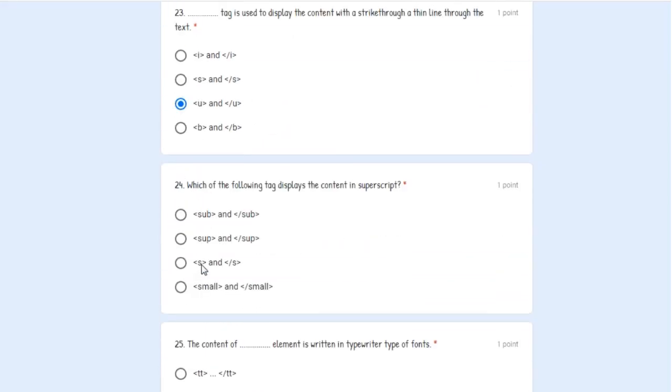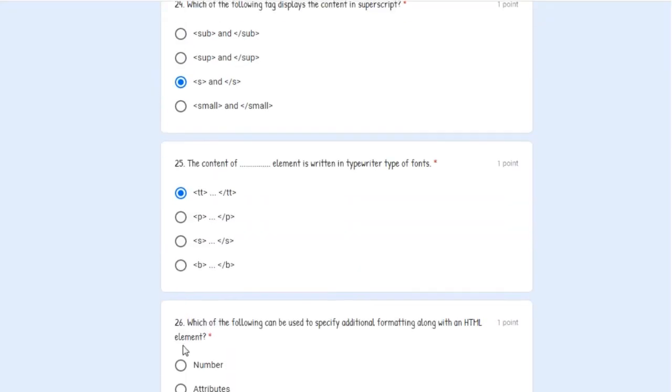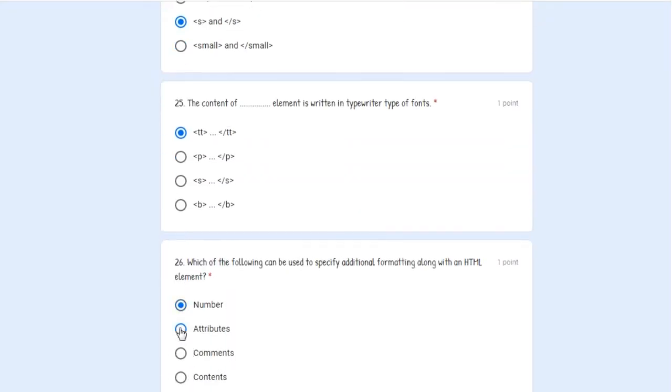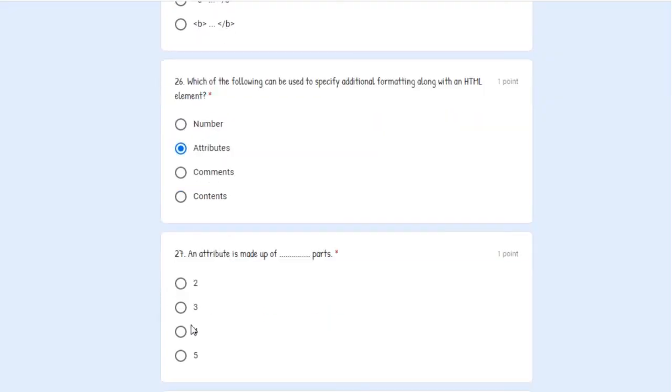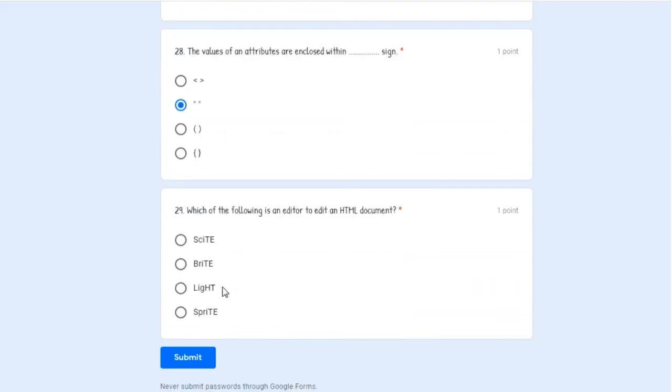And another benefit of this test is, suppose you answer today and you got less marks, after your preparation you can answer the same test again. Another benefit is at the time of the exams when you are preparing, all these tests which I am going to create for each chapter will be very much helpful for you at the last moment also. You will be able to practice, means you will be able to take your self-examination. That time all these things will be very much helpful to you.